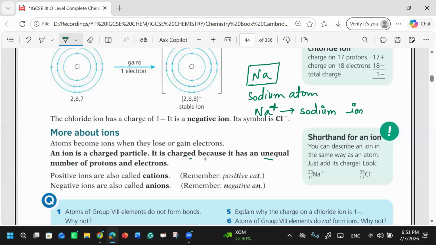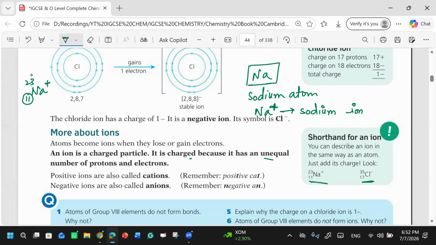Clear? And positive ions are cations and negative ions are anions. You can describe an ion in the same way as an atom. Just look at its chemical symbol. You can also write it like this. But if you write it like this, sodium 23 and 11. They have mentioned 11, which is telling us that this is the proton number. Proton number is always written in the subscript over here.